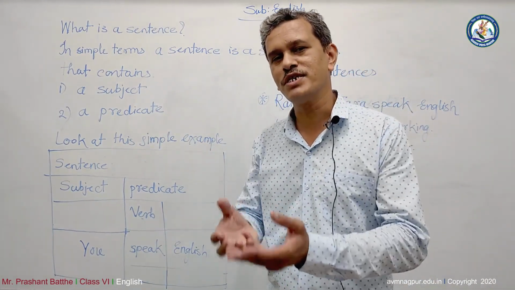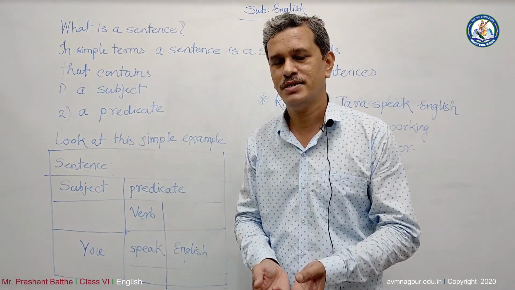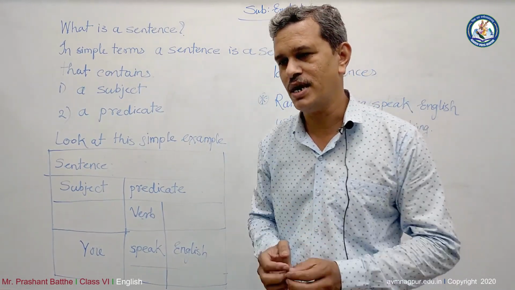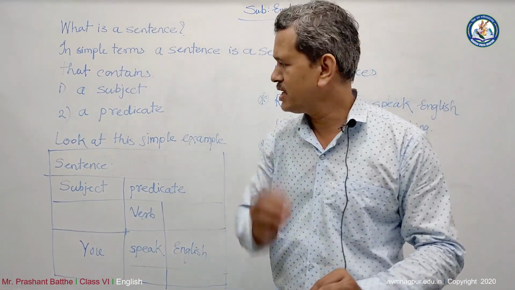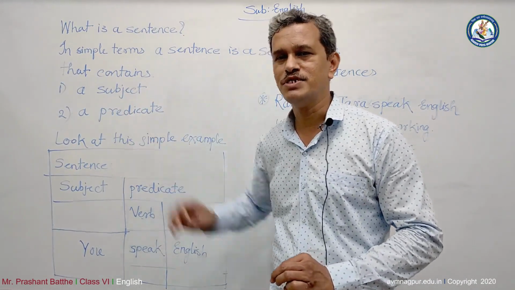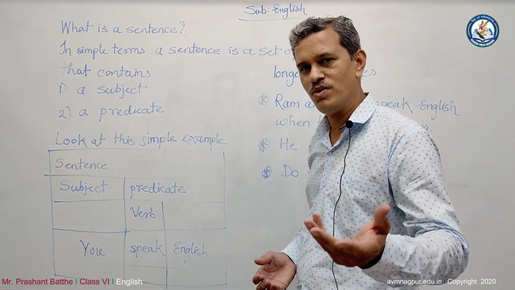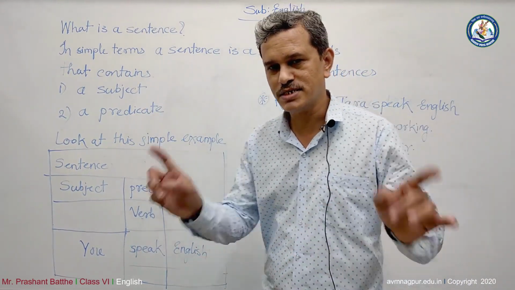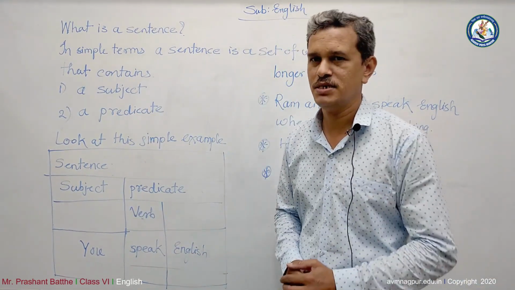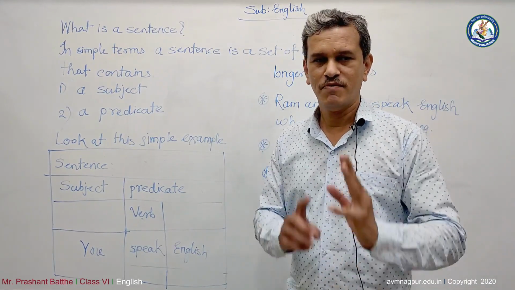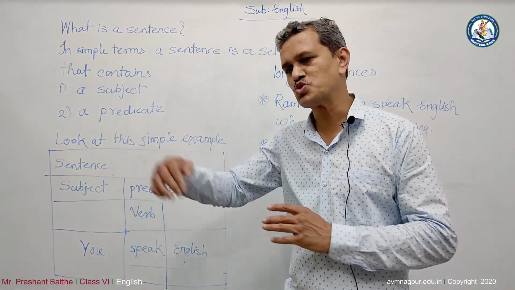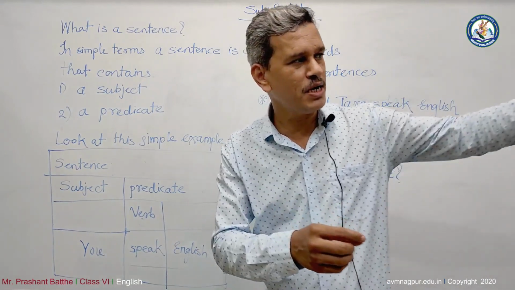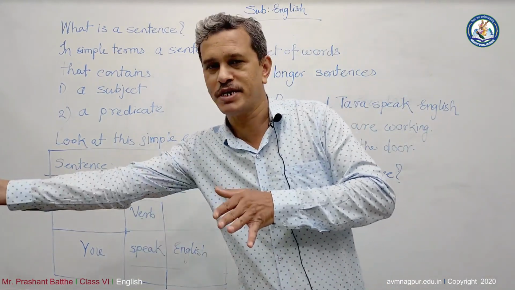Now, what is the subject and what is the predicate and how to identify that? You know, it's very simple. If I can say, in English grammar, if something is very easy, then it's to identify a subject and a predicate. You know how? See, because the subject is the main body of a sentence. Now, subjects can be many, from pronouns to nouns. It can be one word, it can be a number of words, and then the predicate.